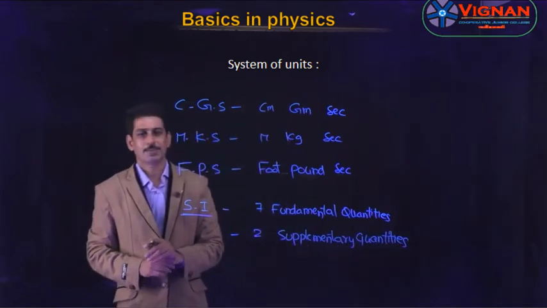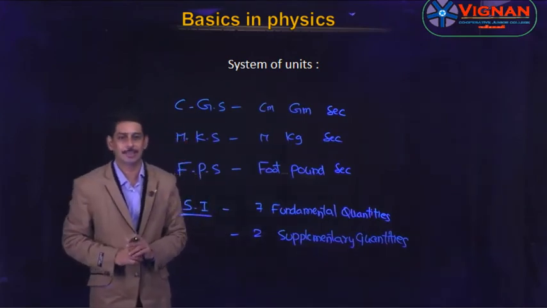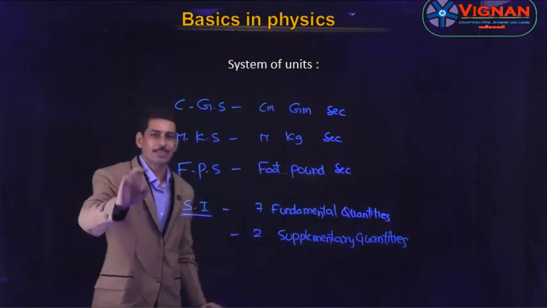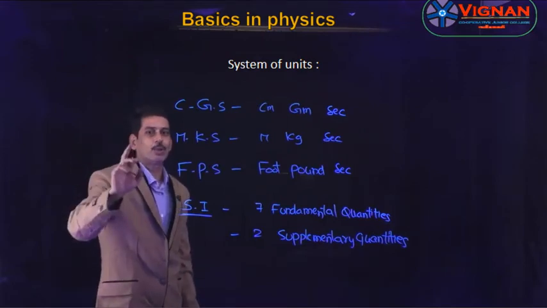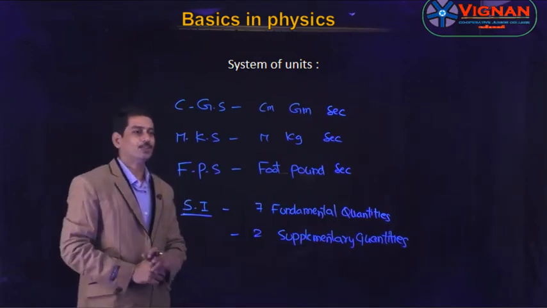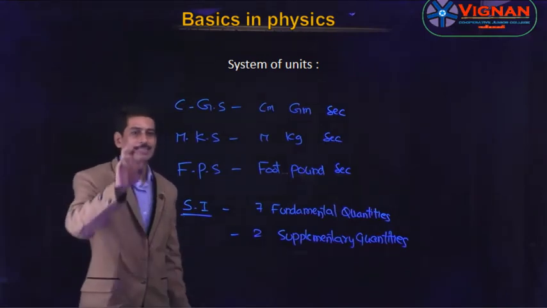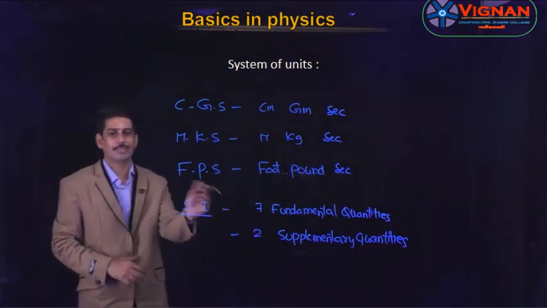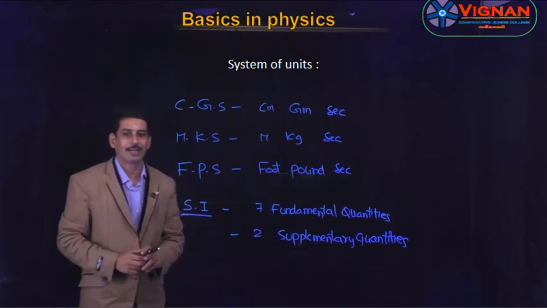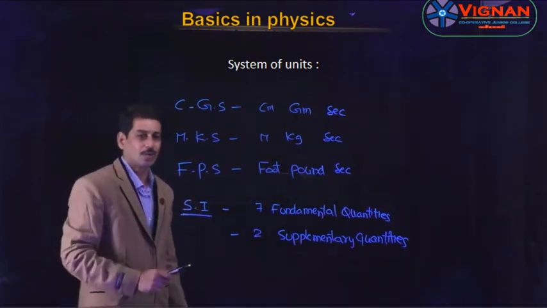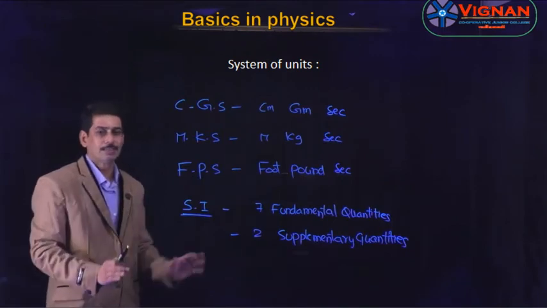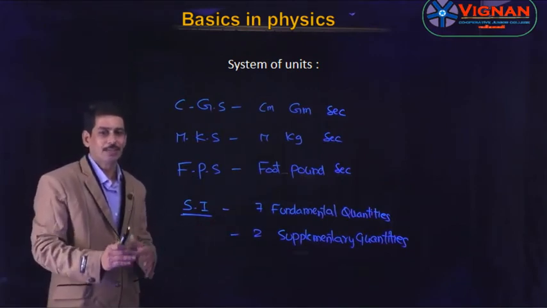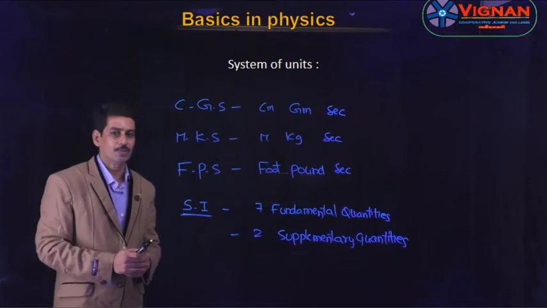So this is about system of units. There are basically 3 systems: CGS, MKS, FPS. So CGS for centimeter, gram, second, MKS for meter, kilogram, second, and FPS for foot, pound, second. And along with these 3 system of units, there is one more that is called a system of international. And in this, there are 7 fundamental quantities and 2 supplementary quantities. So what are these quantities? That is, we will discuss briefly or detailedly in the chapter units and measurements.